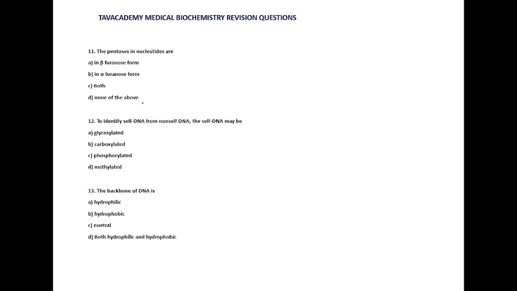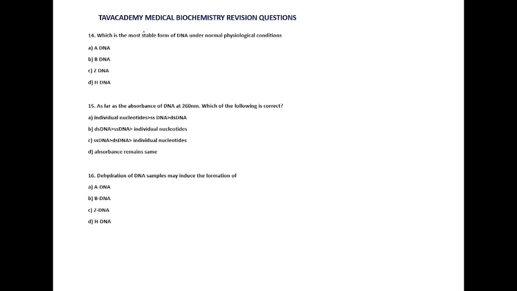Question 11. The pentose in nucleotides is in beta-furanose form. You could review your carbohydrate metabolism lectures for that. To identify self-DNA from non-self-DNA, self-DNA will be methylated. The backbone of DNA is made up of what? Hydrophilic phosphate groups and the ribose sugar. 14. Which is the most stable form of DNA under physiologic conditions? B-DNA is the most stable form of DNA.